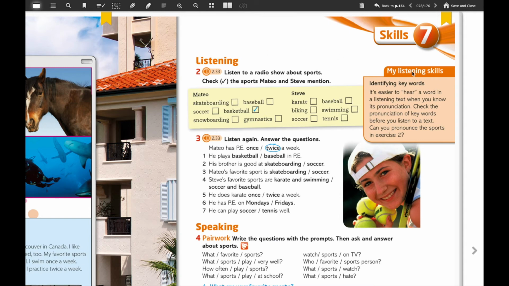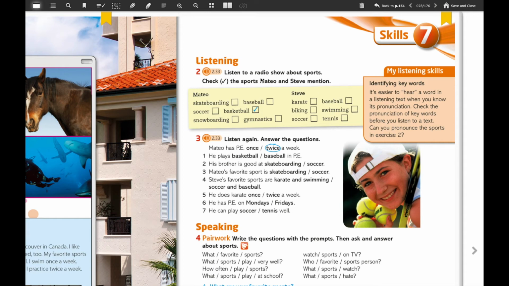And first we're going to focus on this orange box that says My Listening Skills, and the subtitle is Identifying Keywords, and it says it's easier to hear a word in a listening text when you know its pronunciation, of course. Check the pronunciation of keywords before you listen to a text. Can you pronounce the sports in exercise 2? We're going to try to do that, okay?